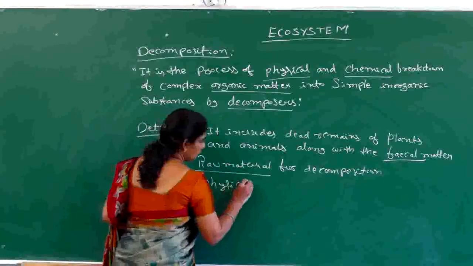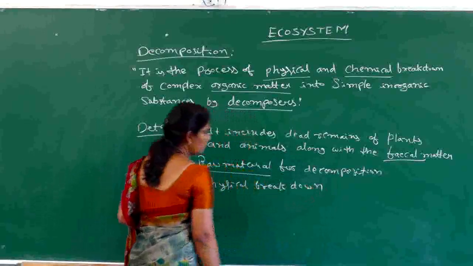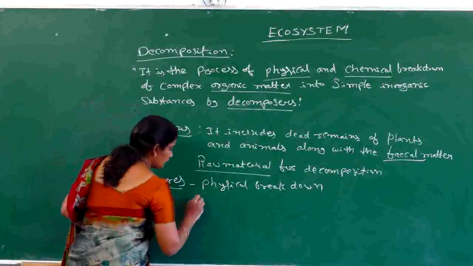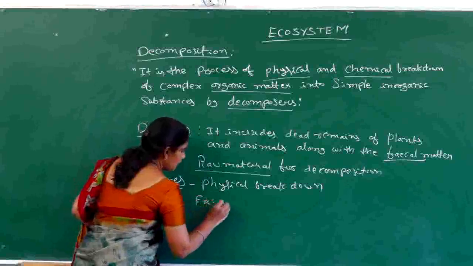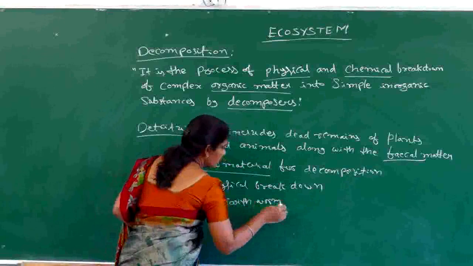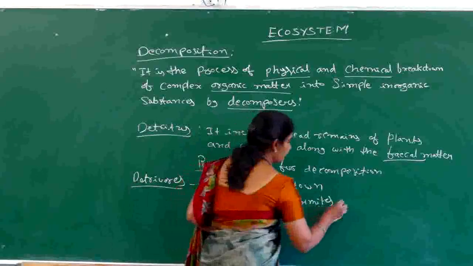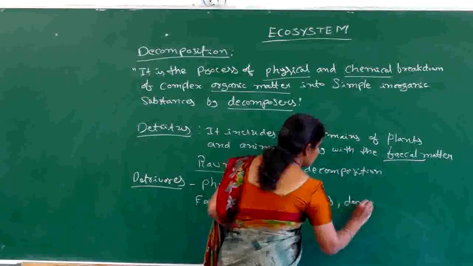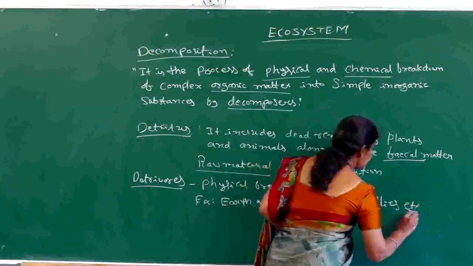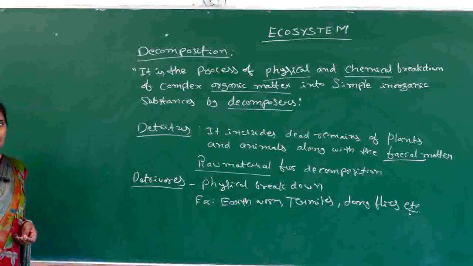Examples include earthworm, termites, dung flies, etc.